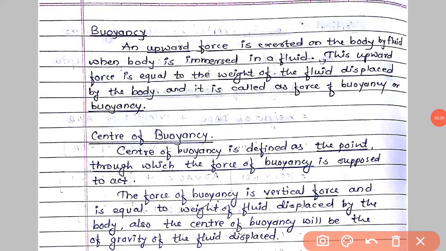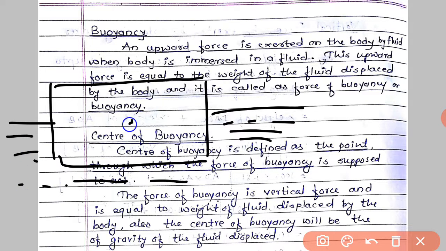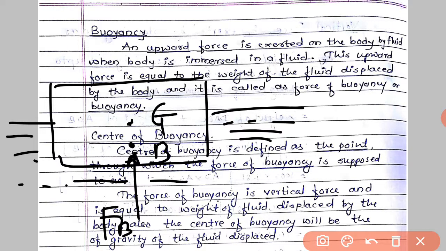I will show you buoyancy and center of buoyancy with an example. See here, this is a rectangular block which is immersed in water. This is water. At this center point, this will be the center of gravity G, and below this there will be the center of buoyancy, point B. Through point B, FB, the force of buoyancy, is supposed to act, and through point G the weight of the body is supposed to act.